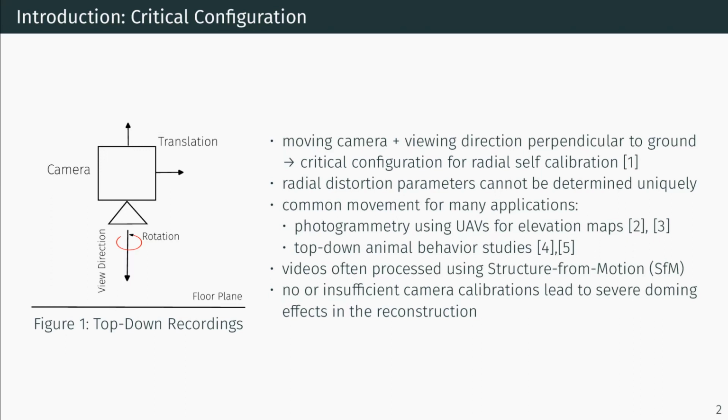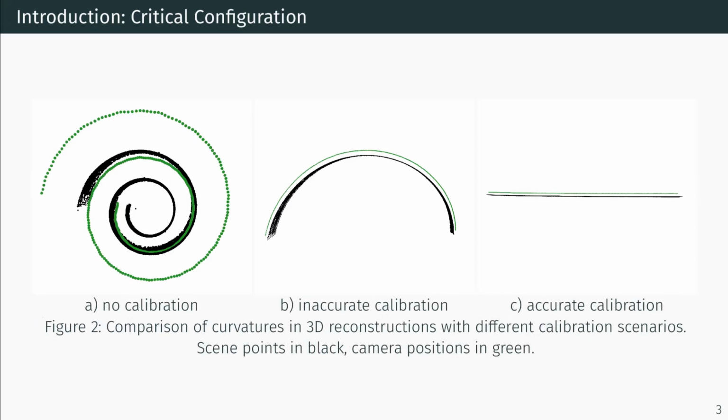Resulting videos are often processed using structure for motion, where no or insufficient calibration lead to severe doming effects in the reconstruction. An example can be seen in this figure, where no calibration leads to a severely domed reconstruction with multiple revolutions. In the case of inaccurate calibration, the doming is reduced, but the reconstruction remains unusable for many use cases. Only in the case of very accurate calibration, the reconstruction is completely planar and usable.